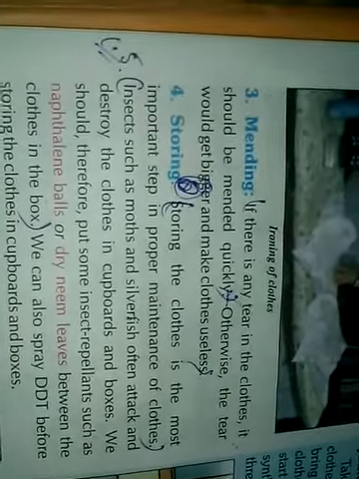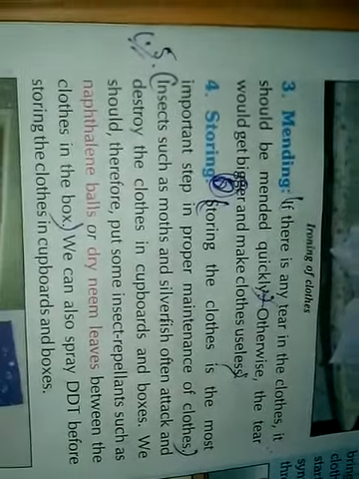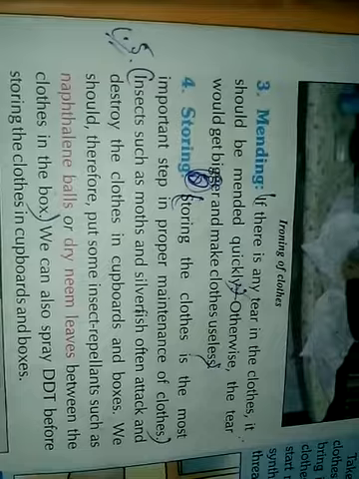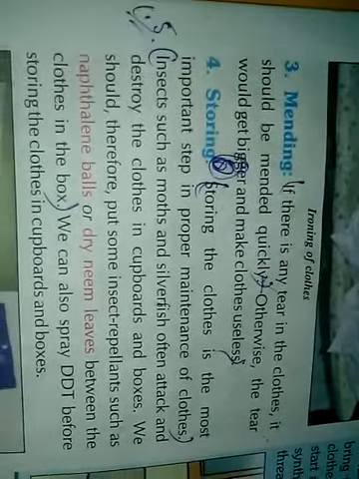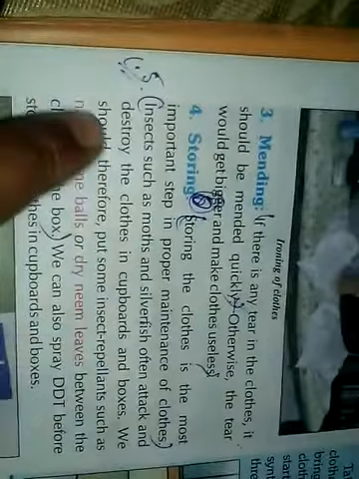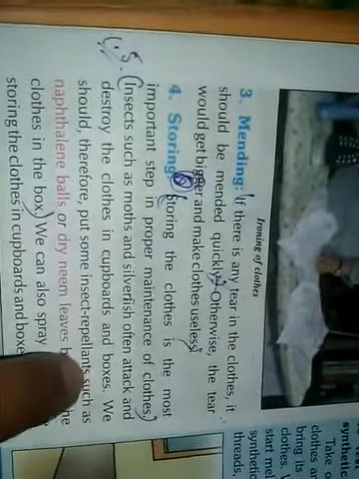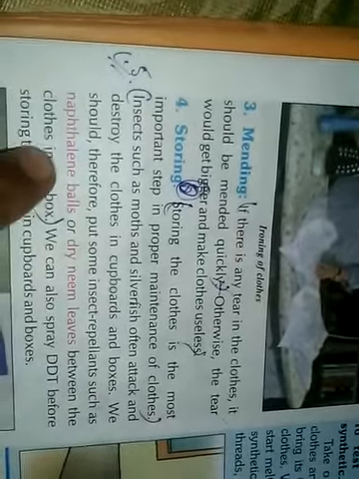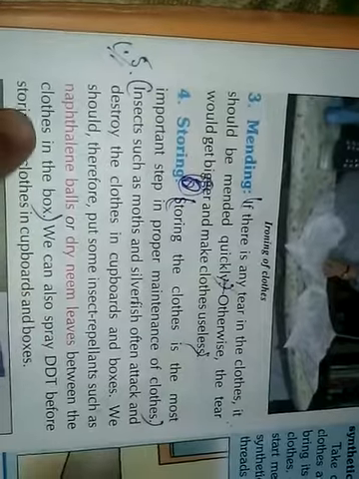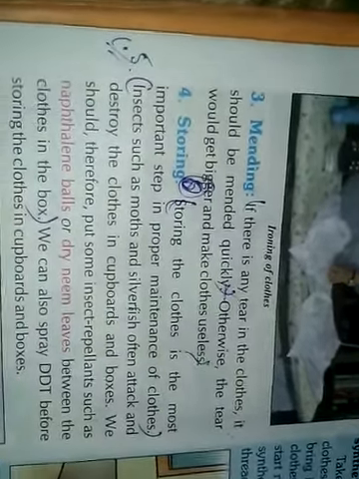Storing the clothes properly is the most important step in maintenance of clothes, because if we do not store the clothes properly, insects such as moths and silverfish often attack, and rats also cut the clothes. We should therefore put some insect repellents such as naphthalene balls or dried neem leaves between the clothes in the box. We can also use DDT before storing the clothes in cupboards and boxes.